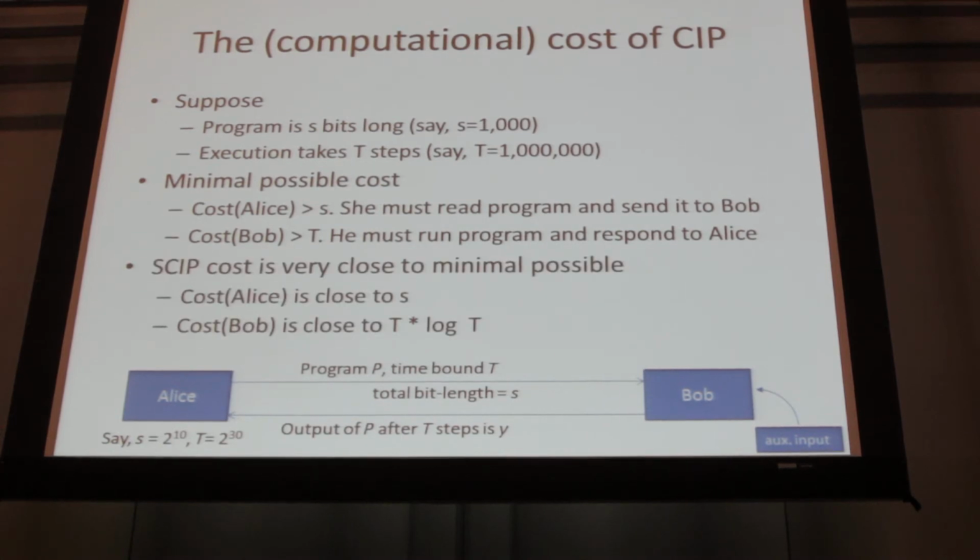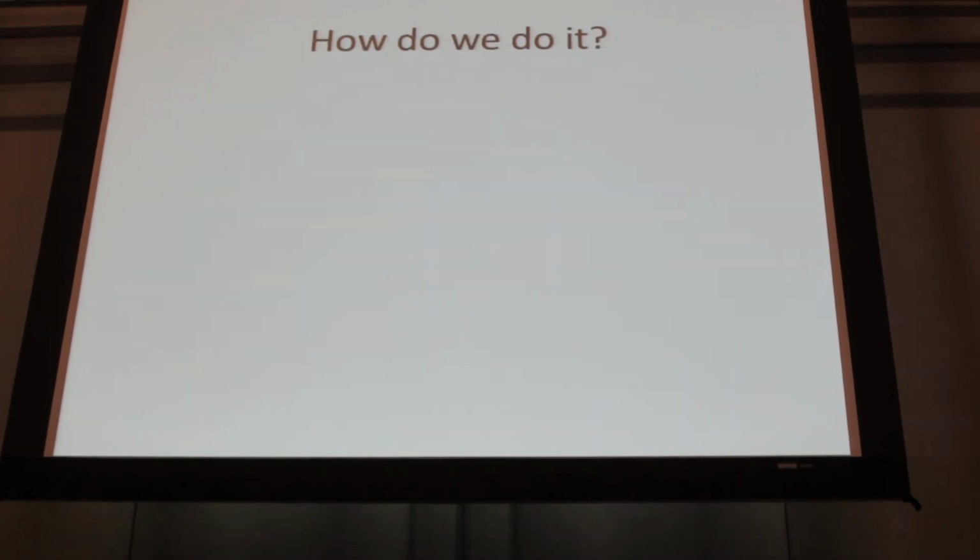What we achieve in our system is very close to that. The cost to Alice is going to be very close to S, a small polynomial in S, and we'll have benchmarks to see how small it is. But it's really quite efficient. And the cost to Bob is, again, very close to T log T. It's going to be something like T times log T squared or cubed. And again, we'll have benchmarks to see how it works.